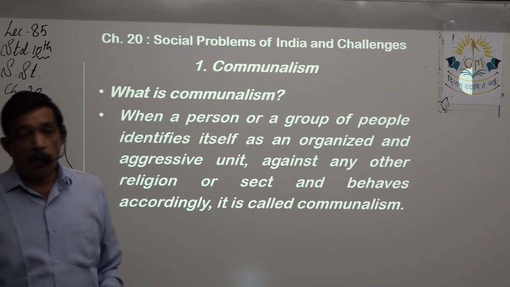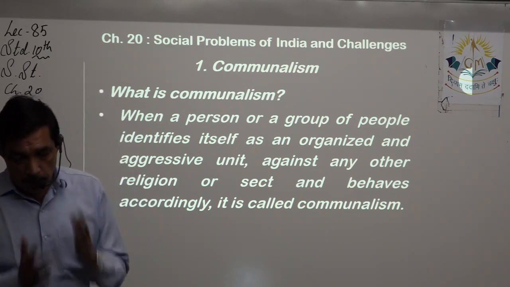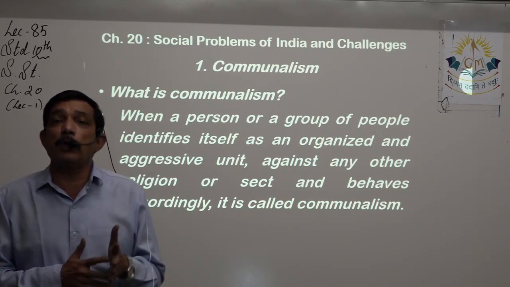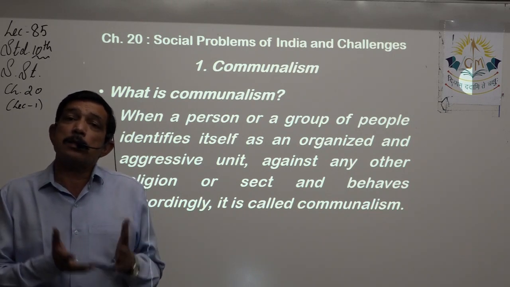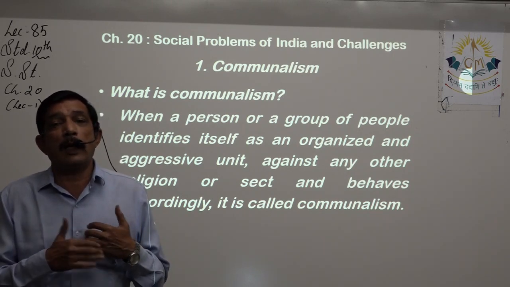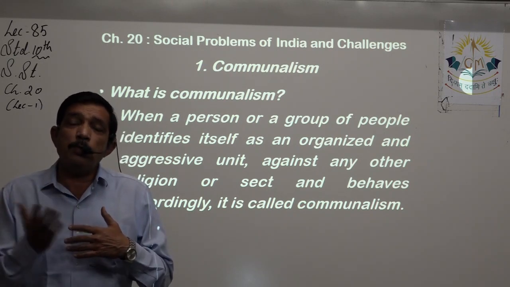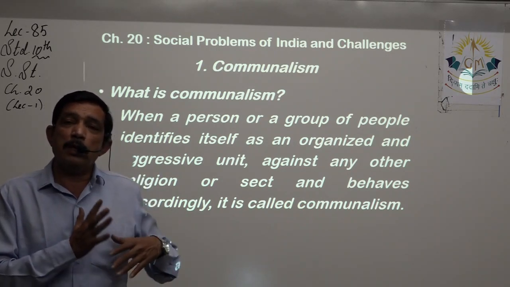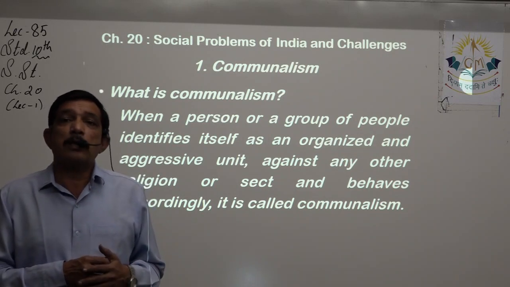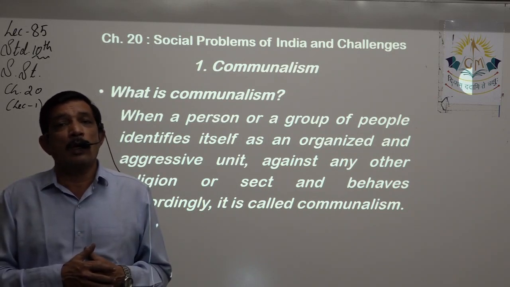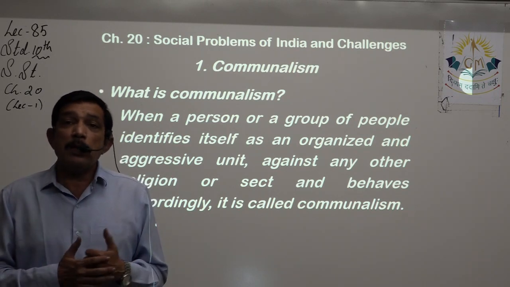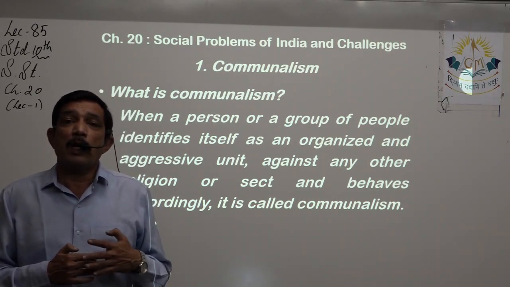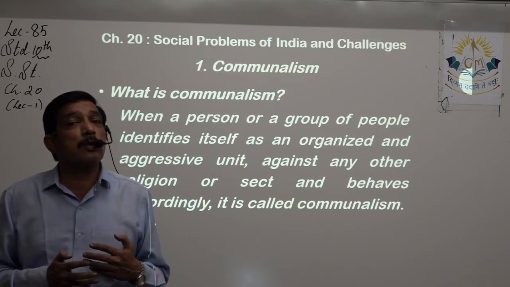So when one person or a group of people identifies itself as an organized and aggressive unit and considers its religion more superior than others, the other people following some other religion, may be in a small group, so this large group is able to dominate them. Sometimes the population of both the units might be the same, but then one religion's people always try to dominate other people's religion, so now and then clashes between these two groups happen.